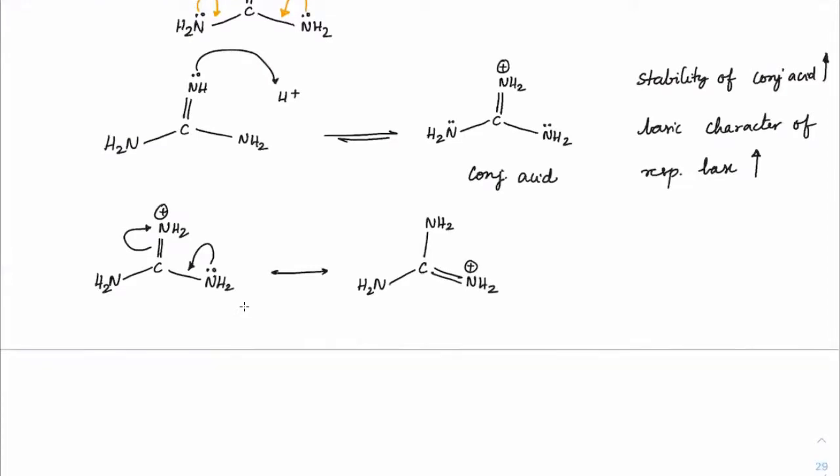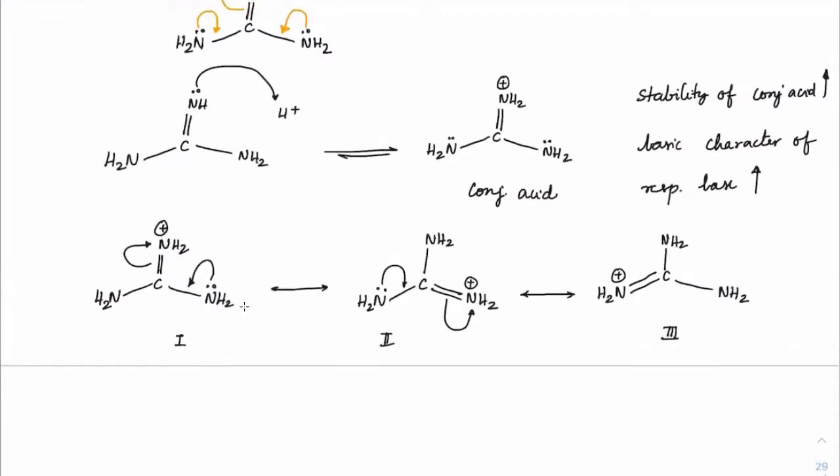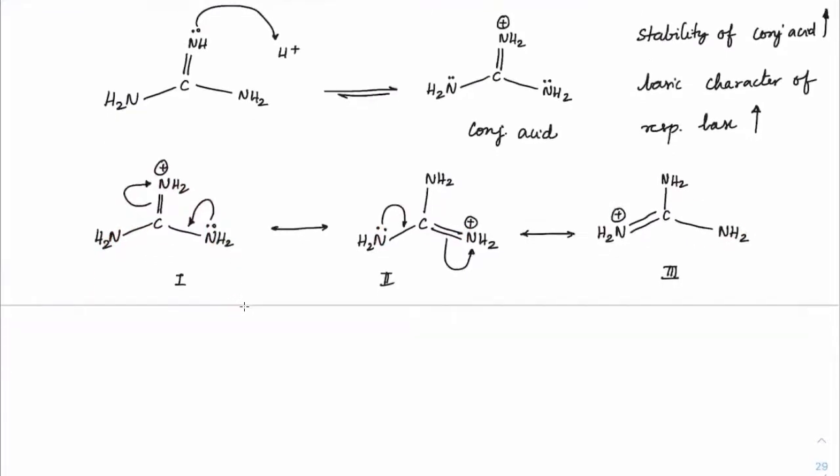The same type of canonical form can also be created from this side, which means a lone pair from here will support and this pi bond will shift onto this nitrogen, and I will get NH2, C, NH2 with double bond, positive charge, and NH2. If you observe these structures 1, 2 and 3, all three are equivalent resonating structures. You can see it has the same structure, correct? All of them are NH2 only.